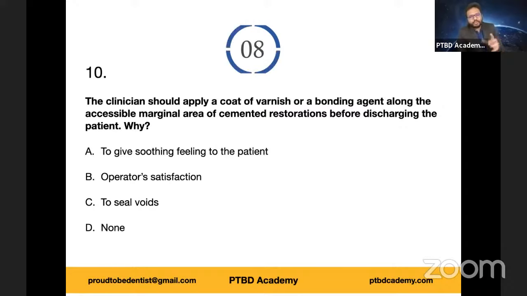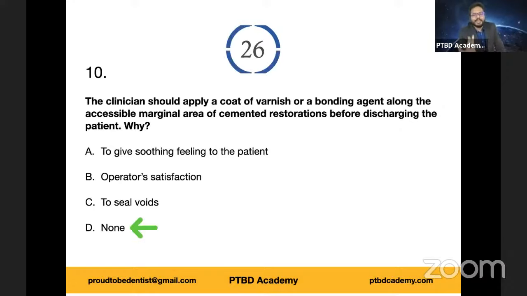Anyways, I'm just kidding. You should not use this varnish or bonding agent to seal voids. They're very thin. You cannot use them to seal voids. Option C is not the right answer. Unfortunately, most of you have chosen option C, but it's okay. When you make mistakes, you learn even better, isn't it? So option D is the right answer.